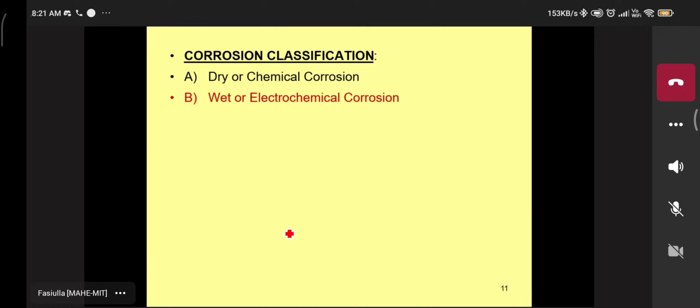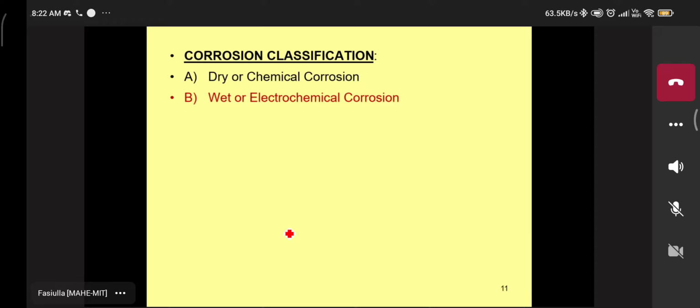Now, classification of corrosion, mainly two types. Okay, first one is dry corrosion or chemical corrosion. Second one is wet corrosion or electrochemical corrosion. So my question is, how do you define dry corrosion?